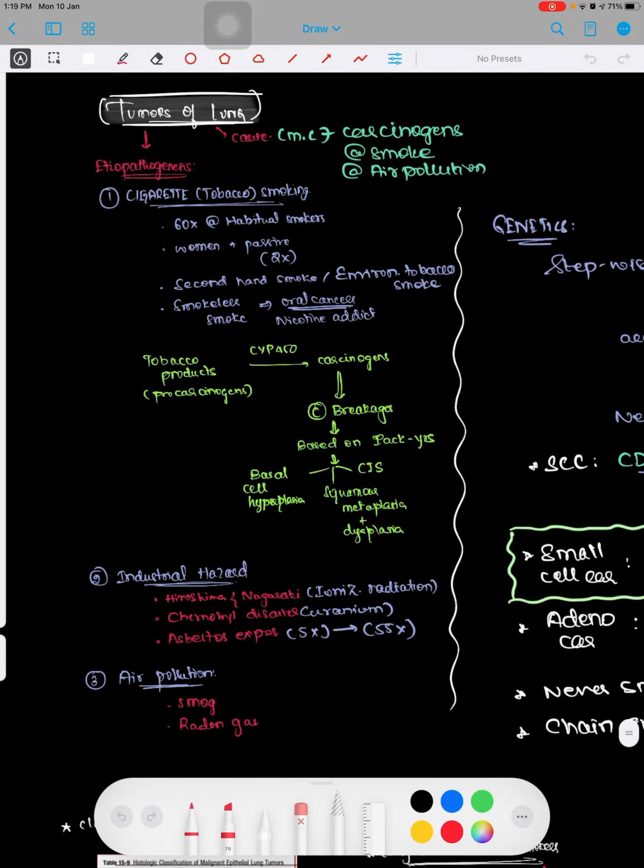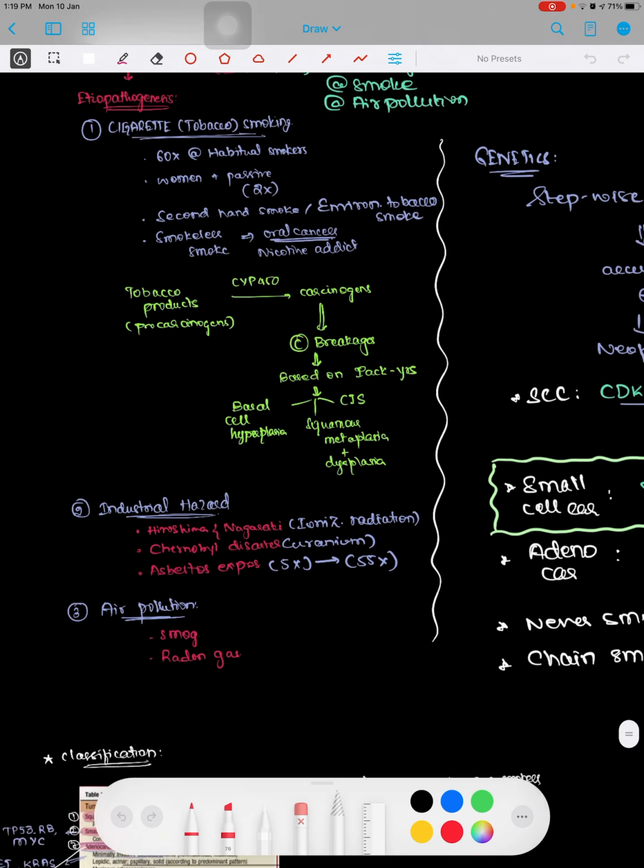Okay, and then of course the third point is acquired causes. Acquired causes can be due to cigarette smoking. No need to remember all these parts, you just remember the headings here. Cigarette smoking can cause it, or it can be due to industrial hazards. Like if you just mention in the bracket Hiroshima, Nagasaki, and asbestos exposure can cause it, that should be sufficient enough. No need to mention all these points. And coming to the third factor, air pollution can also give rise to tumors of the lung.